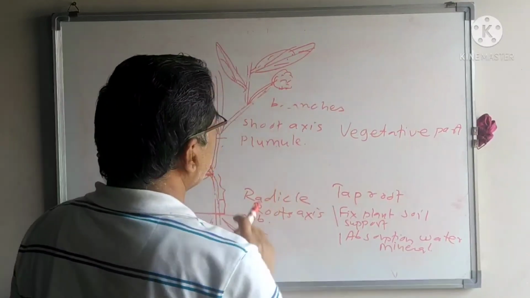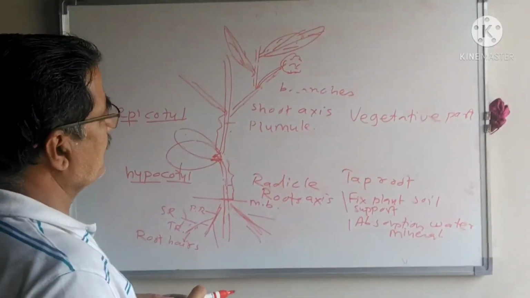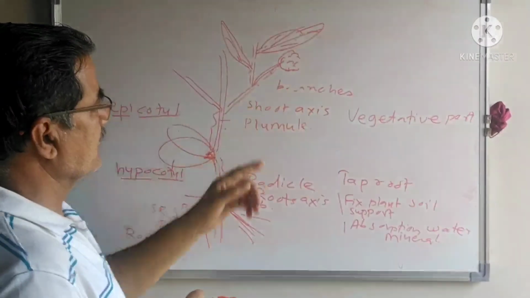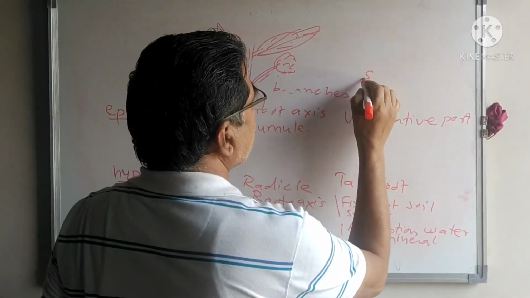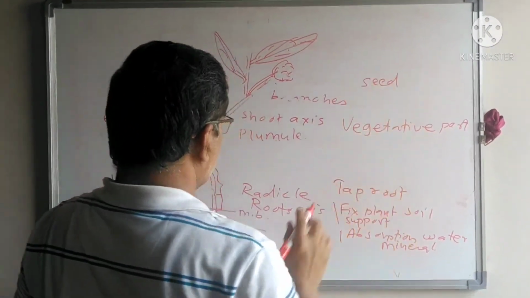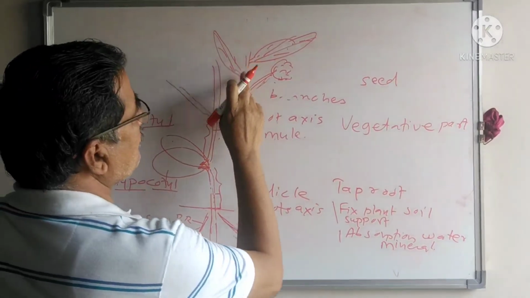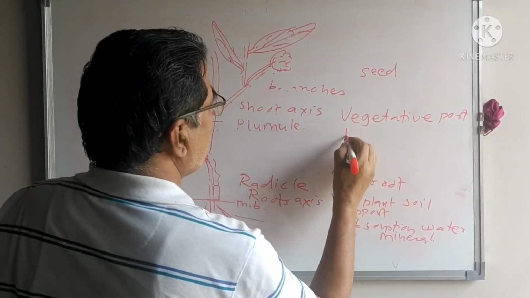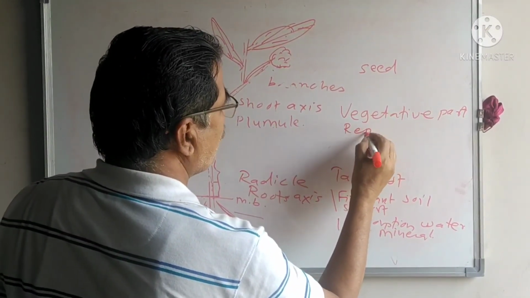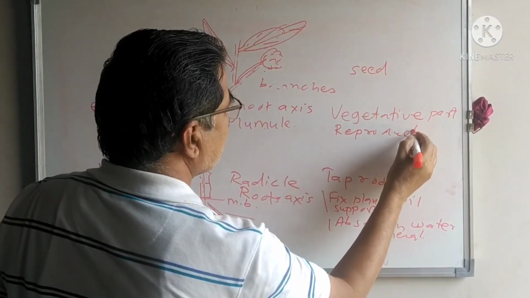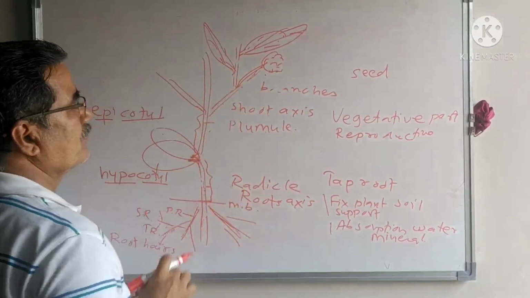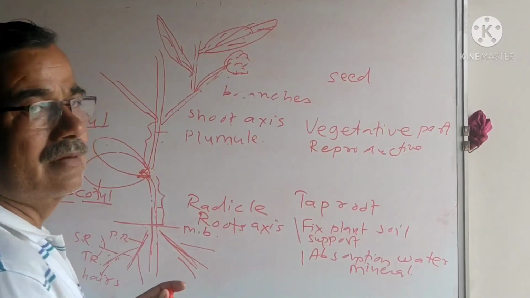After pollination and fertilization, the flower develops into the seed. Root, stem and leaves are the vegetative parts of the plant body. The flower is the reproductive part of the plant body, and the flower is the most important organ of the plant body.